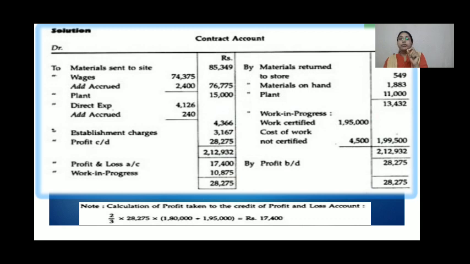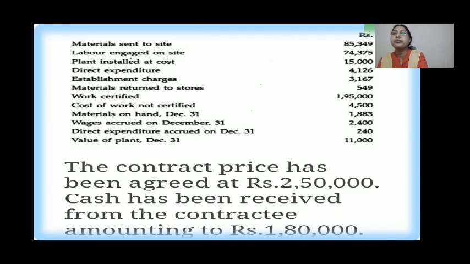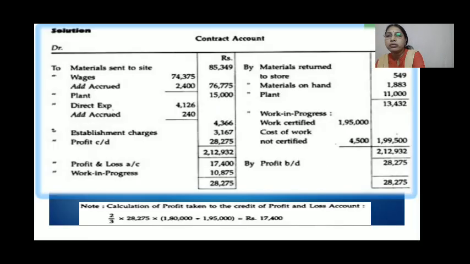Now, after this, you have to see how much the contract price is. You see in the problem here, the total contract price is 2,50,000. And here, see the work certified. How much is it? 1,95,000. So how much is completed? We compare the work certified with the total contract price. The contract price is 2,50,000 and the work certified is 1,95,000, so it is more than half. That means we have to apply the formula here.